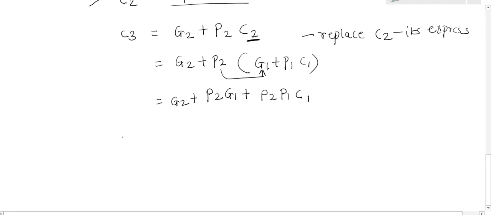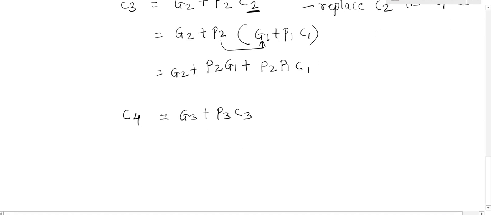Now I can find out. Let's say I am writing the C4. C4 is the carry generating from the third bit to the fourth bit. Here it is G3 plus P3 and C3. This is the expression for C4.